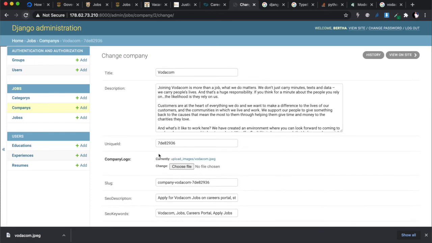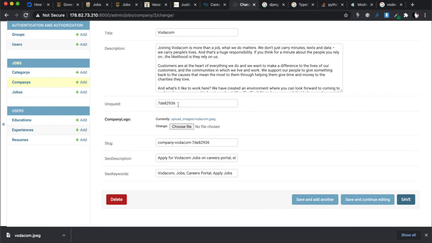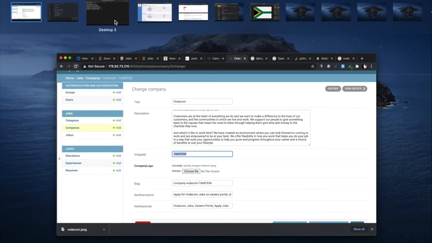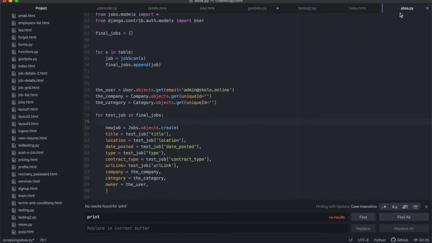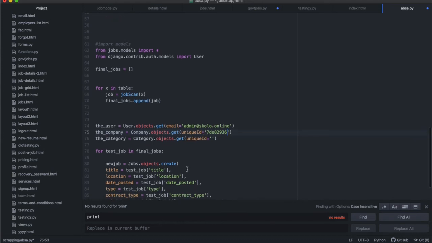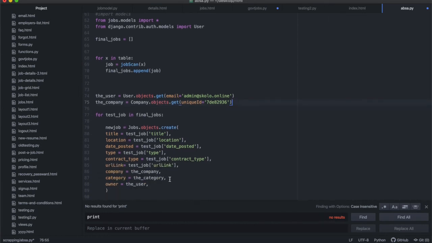If I go back to Vodacom, I'll see now all of these, the unique ID has been created for me. This is just what I entered over there. All right. And then I'm going to copy that unique ID for the slug and go back and add it to my, so under companies, so this is not up, so it's Vodacom. The unique ID for the company is that. All right. And then the category, I'm going to have to find the category, do the category separately. So for now, I'm actually going to leave the category out. I'll add these later. I'll add these manually. So let me remove the category for now.